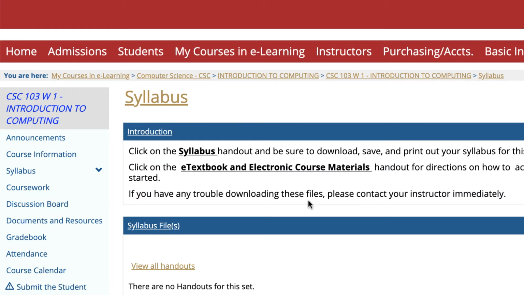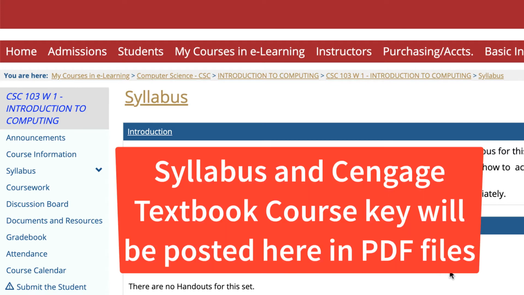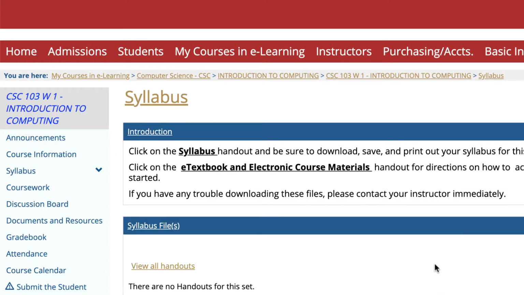Syllabus, I don't have the syllabus posted yet because I'm still putting some documents in there, but you'll see a syllabus here and also the stuff for Cengage where you can get the textbook or where you can link to the textbook. There'll be a course key that'll be in this area here. So by another day or two, by the 6th of September, this should be populated. So you'll see the syllabus and you'll see stuff about your Cengage textbook in there.